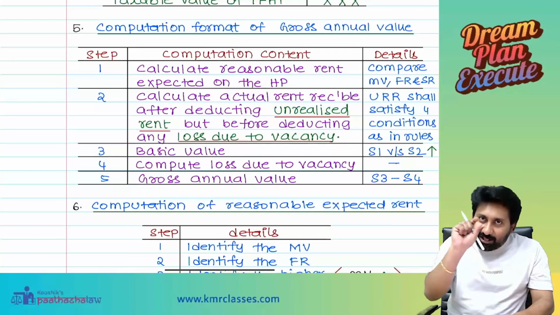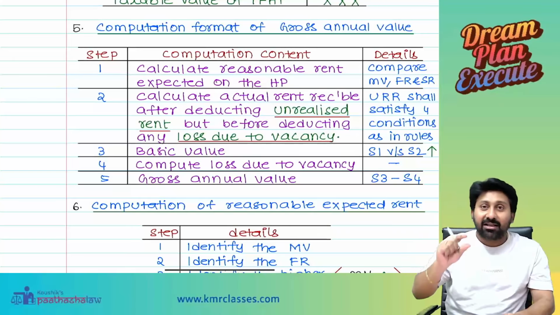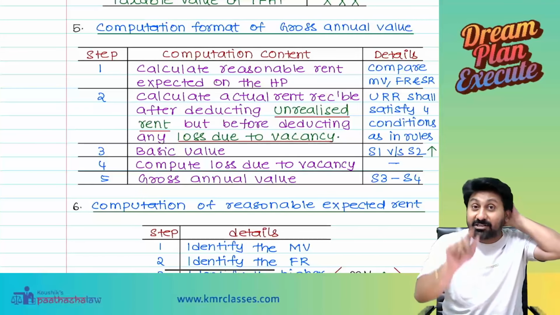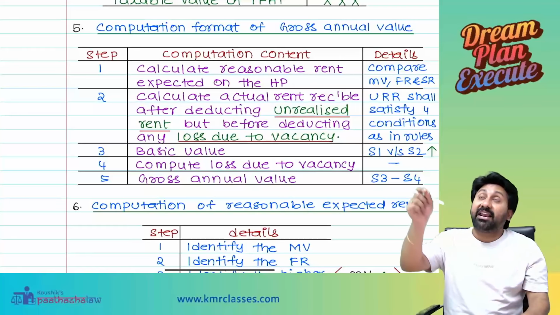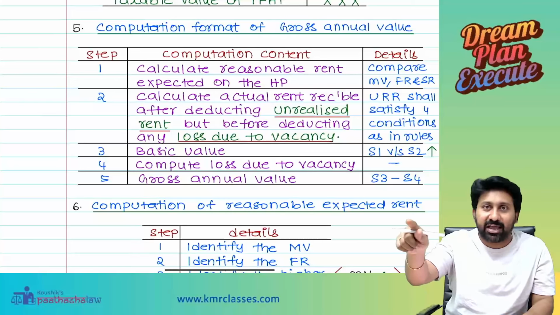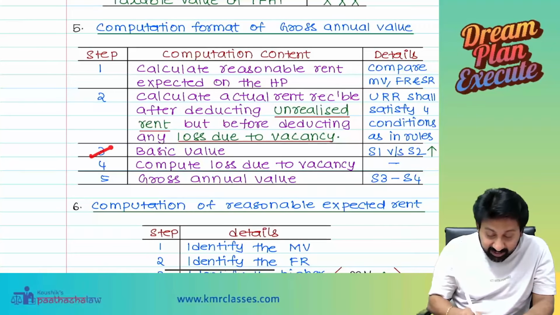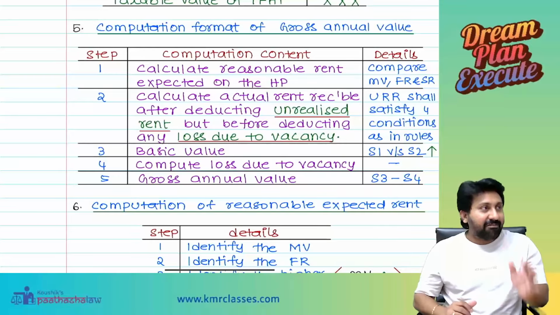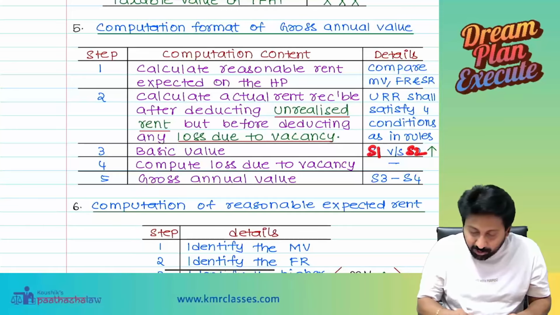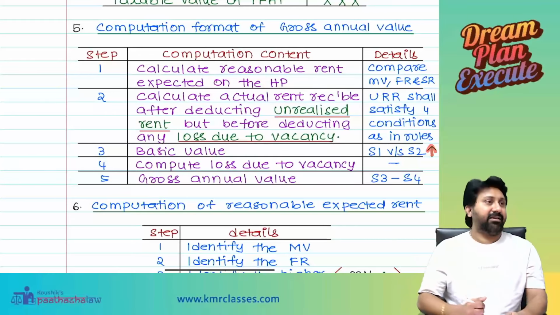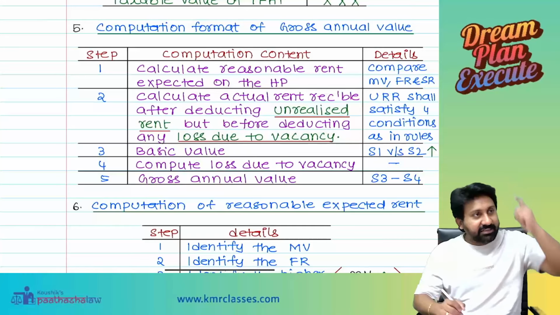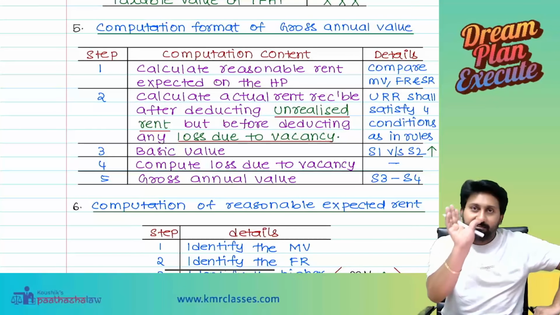Even though the rent is charged at that rate, the tenant is my very close friend, and he has given me only 50%. That means it is your fault. Though there is a revenue earning capacity of 1 lakh per month, you gave it for 50,000. Therefore, the third step came. The basic value will be step 1 versus step 2, whichever is higher. I will compare and take whichever is higher. One value will come.